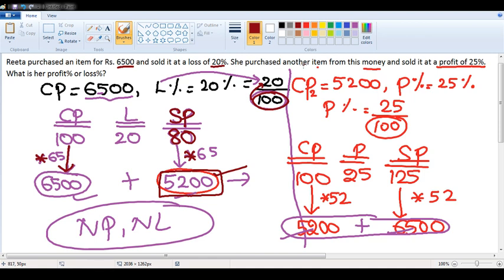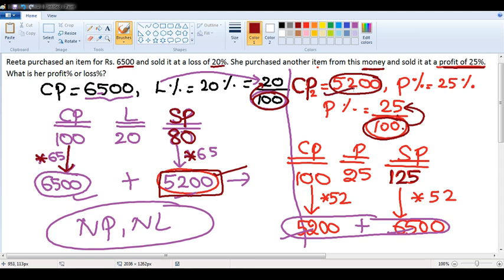Next, she purchased another item from this money. From the money, whatever I had, 5200, I will purchase another item. That will become the second cost price for the second product. Profit is 25. 25 by 100. If the cost price is 100, profit is 25. Selling price is 125. But cost price is not 100.